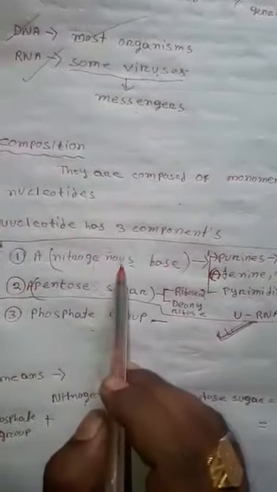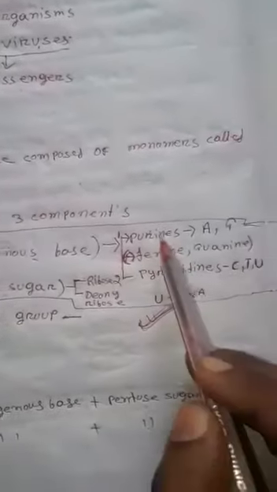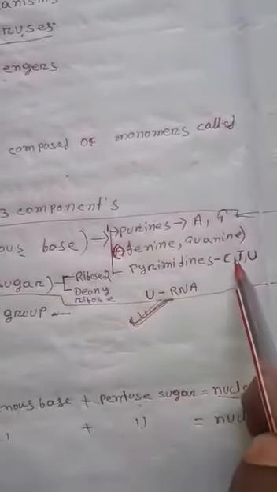So a nitrogenous base means either a purine or a pyrimidine. Purine means adenine or guanine. Pyrimidines mean cytosine, thymine, and uracil.